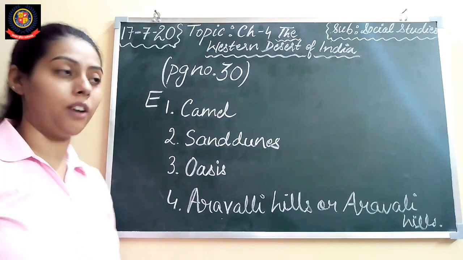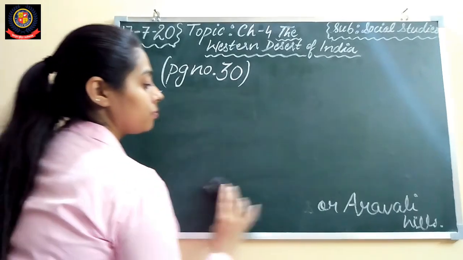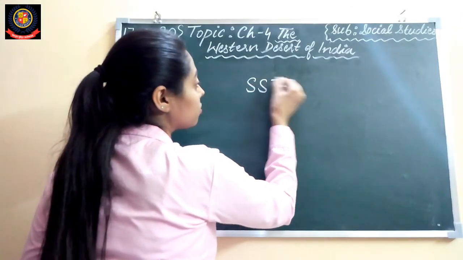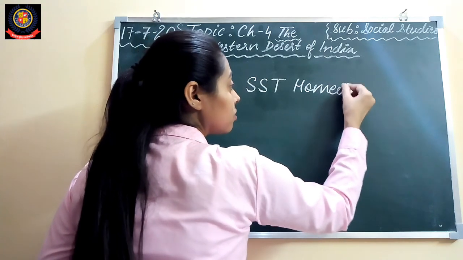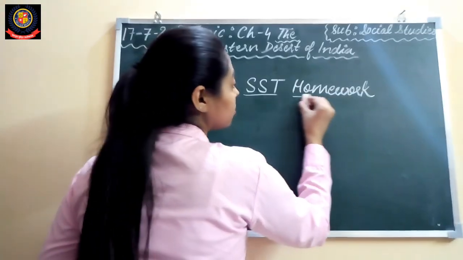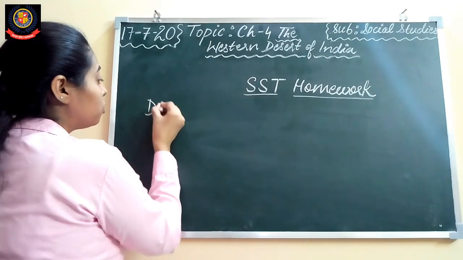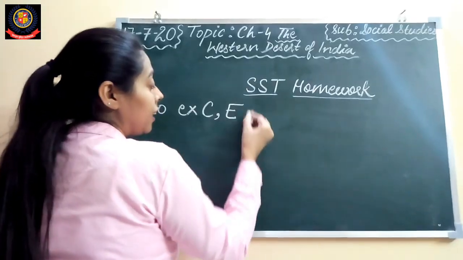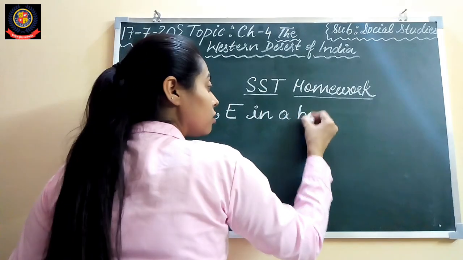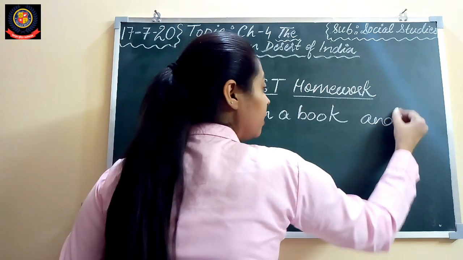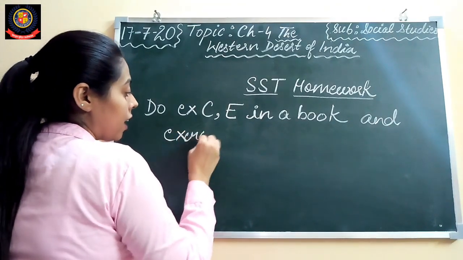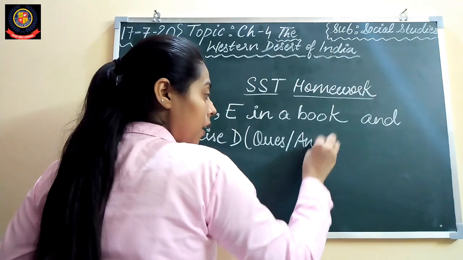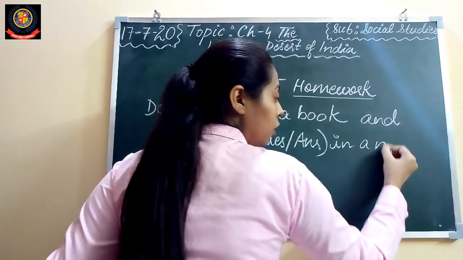Now write down your homework. Your homework is you have to do exercise C and E in a book and exercise D, that is your question answers, in a notebook.